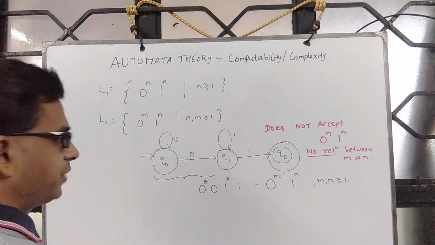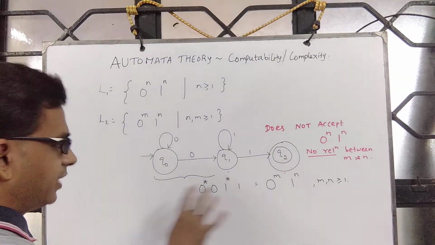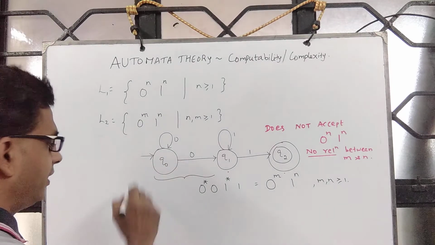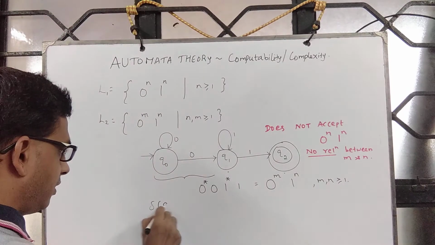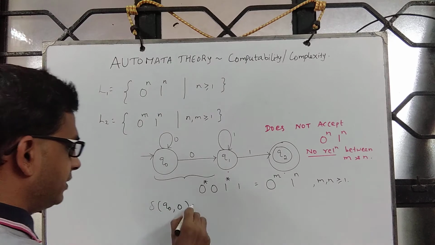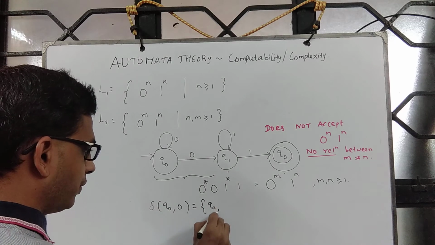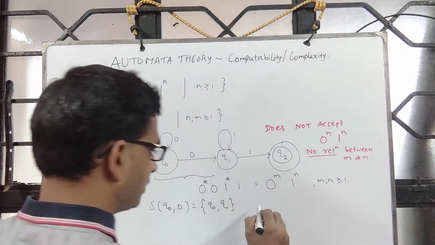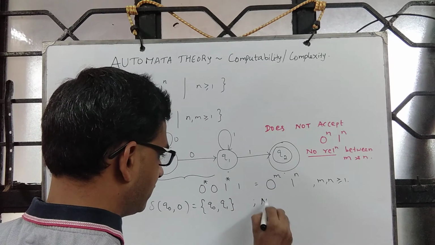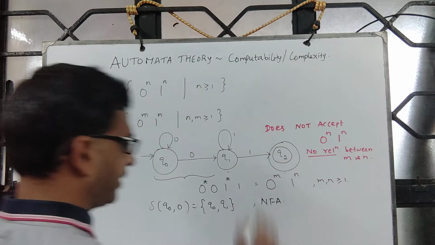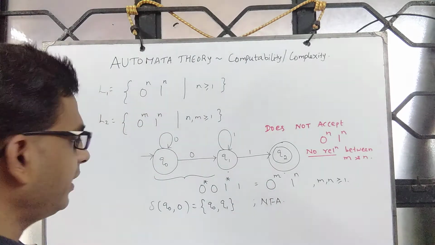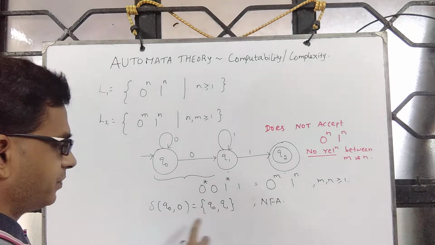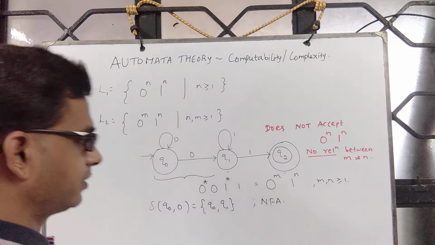Fine, that's one. And the other interesting observation is that on reading a 0, we go to a set of states. So this automaton is a non-deterministic finite automaton. Okay, and Q cross sigma is mapping to this.